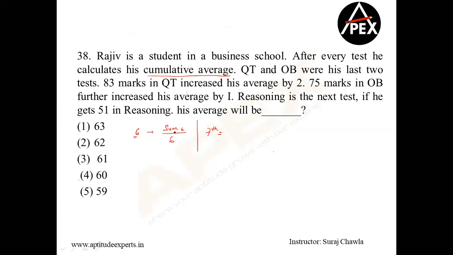We already have the sum of 6 tests. So sum of 6 tests plus the 7th test divided by 7. This is the cumulative average of all the subjects. If he's taking the 8th test, we have the sum of 6 tests plus the 7th test, plus the 8th test divided by 8. And so on and so on. This is what I mean by cumulative average. After every new subject's marks come up, I am recalculating my average. Is this point clear with all of us?